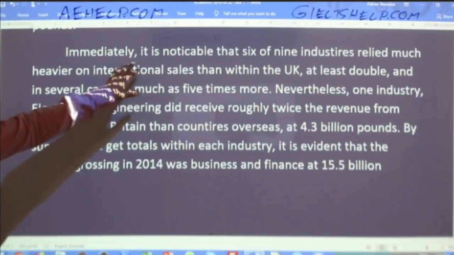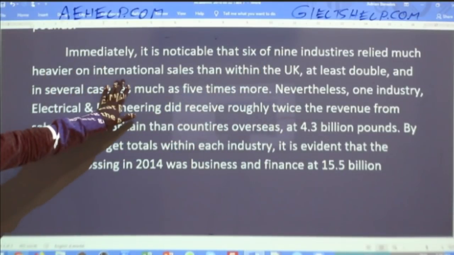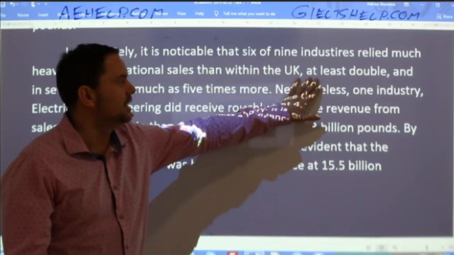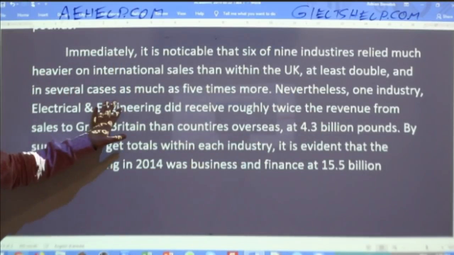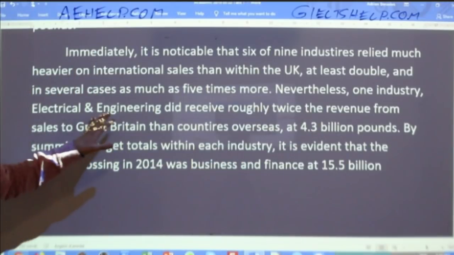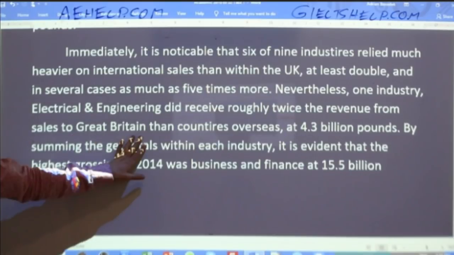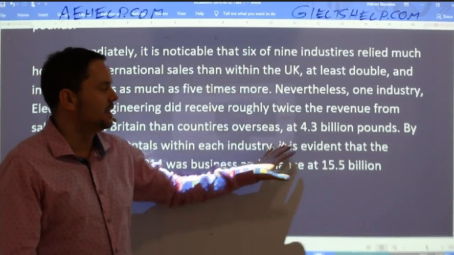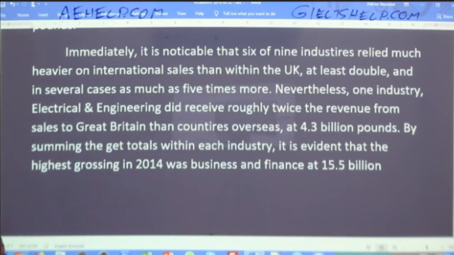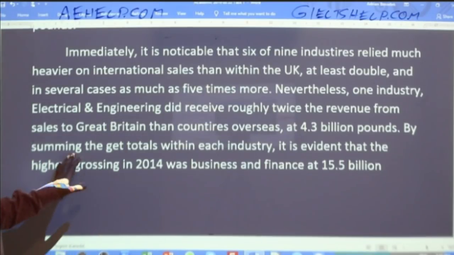Immediately, it is noticeable that 6 of the 9 industries relied much more heavily on international sales than within the UK, at least double, and in several cases as much as 5 times more. Nevertheless, one industry, electrical and engineering, did receive roughly twice the revenue from sales to Great Britain than countries overseas, at 4.3 billion pounds.